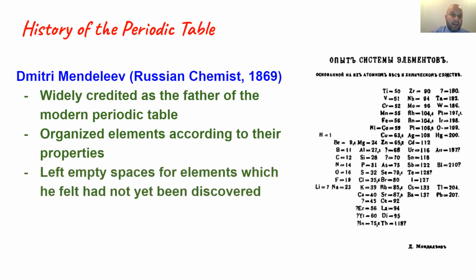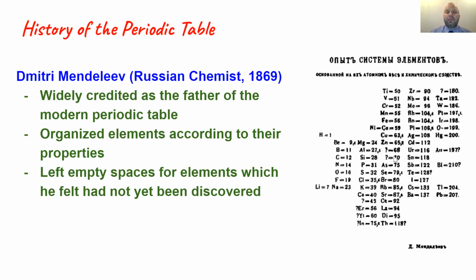Mendeleev realized that there were empty spaces for elements that had not been discovered. If you look at this periodic table on the right side, you'll notice that there are question marks over here. We have boron, we have aluminum, and then we didn't know what element would end up being here, but he knew some properties about it based on where it fit in his table.